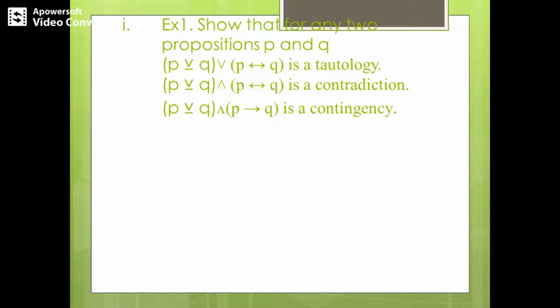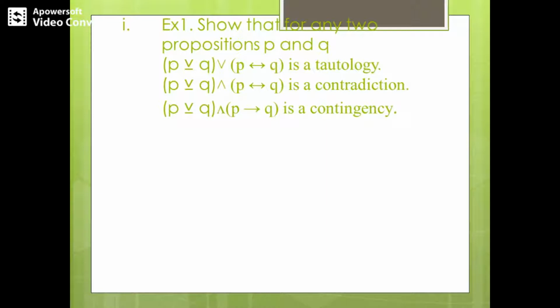First we have a truth table here. We observe there are only two propositions, P and Q. So first draw the columns for P and Q and write all possible combinations of P and Q. Since we have two propositions, the number of rows is 2 squared, that is 4. So 4 rows are constructed corresponding to the two columns P and Q.